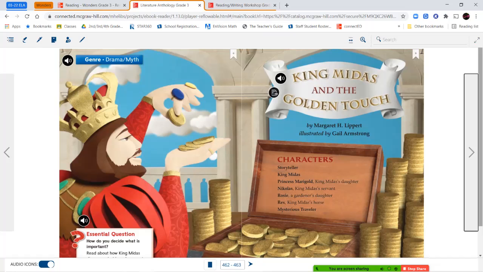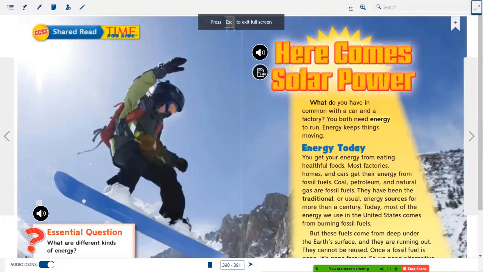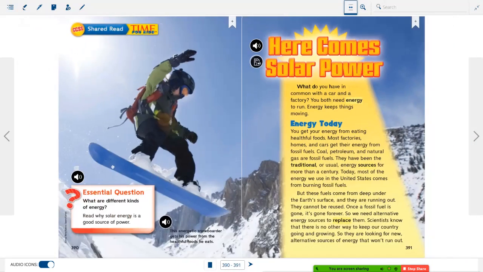Okay, that takes us to the end of our story in our literature anthology. We're going to go ahead and take a look at our reading and writing workshop. And here we're also going to be reading another expository text, an article from Time for Kids called Here Comes Solar Power. Essential question: what are different kinds of energy? Read why solar energy is a good source of power.